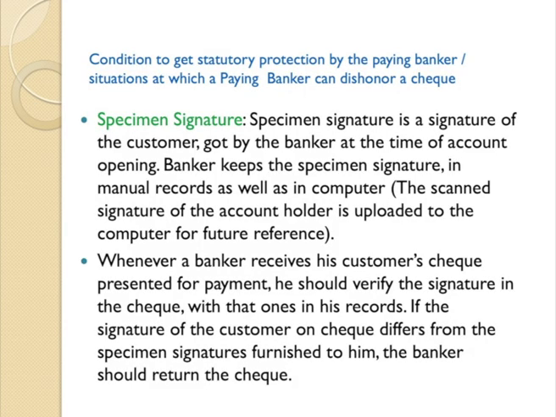Another condition what the paying banker has to keep in mind is a specimen signature. Specimen signature is the signature of the customer got by the banker at the time when you open an account. You give a specimen signature, and that particular specimen signature is stored in the books as well as in the system. So, whenever a check comes for presentation for payment, the paying banker has to verify the specimen signature. If the signature on the check and the signature in the computer, whatever you have fed as the specimen signature, both match, only then the paying banker has to make the payment. Otherwise, the check can be returned.